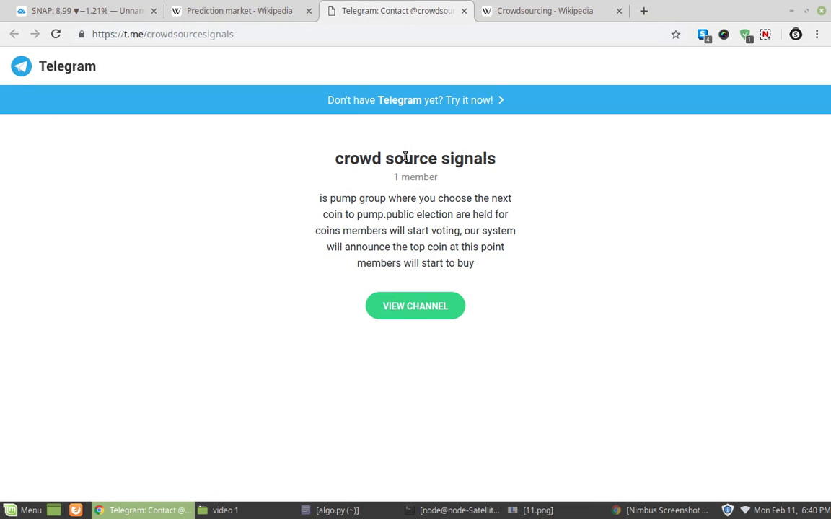and pump groups, like democratizing the pump groups, the signal groups. So public elections are held for coins. Members will start voting. It says here where you choose the next coin to pump. Our system will announce the top coin, and at that point you buy. So as soon as the poll is done, they show the results.